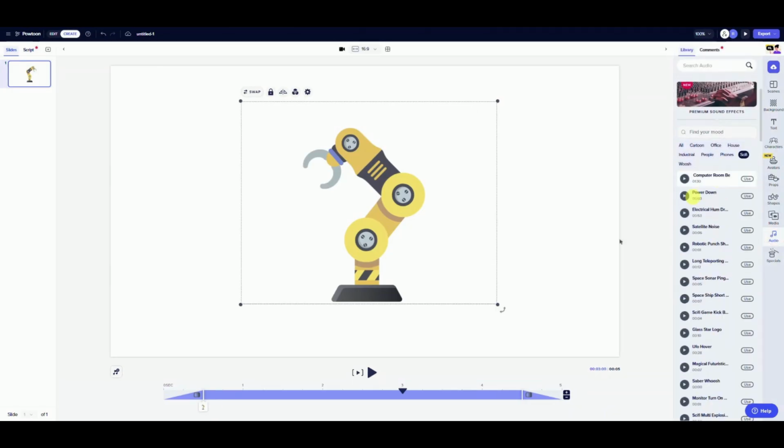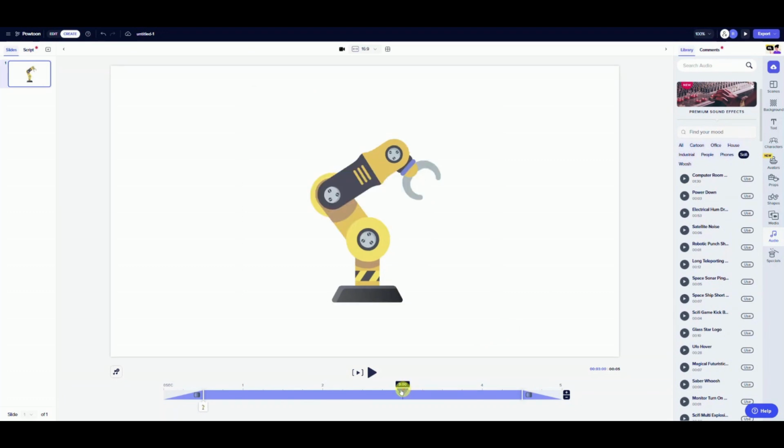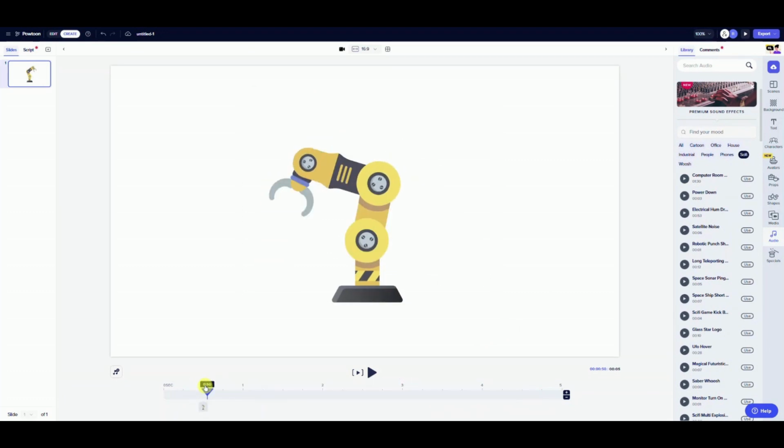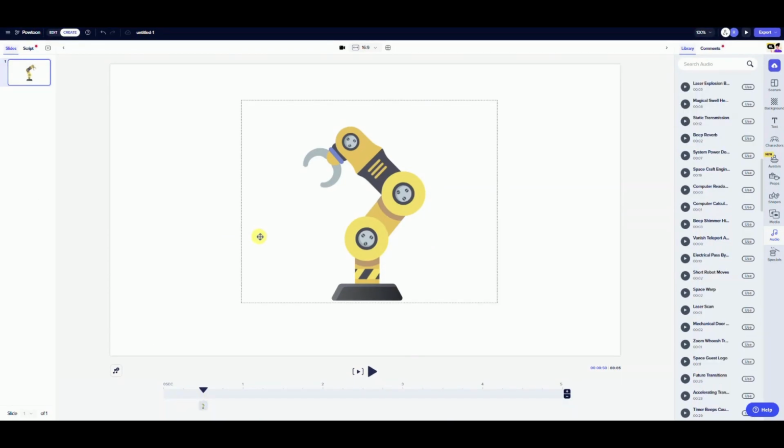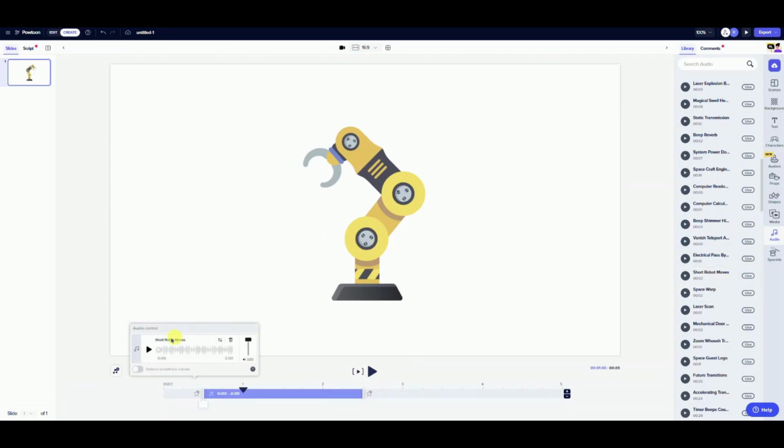Position the playhead on the timeline to the second you want the sound effect to play. In this example, the sound effect will be added to coincide with the entrance of the object on screen. Choose the desired sound effect and click Use. The sound effect is now added to the slide and it should play coinciding with the object on the slide.